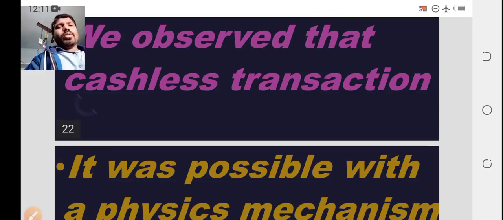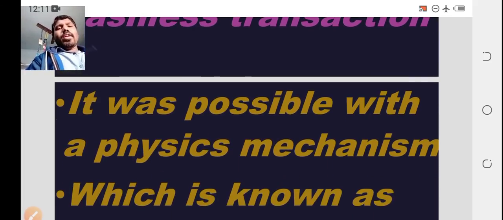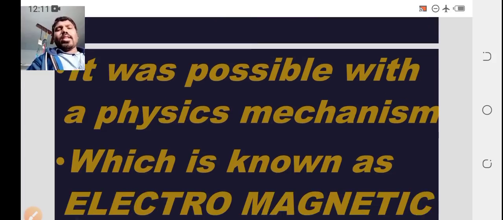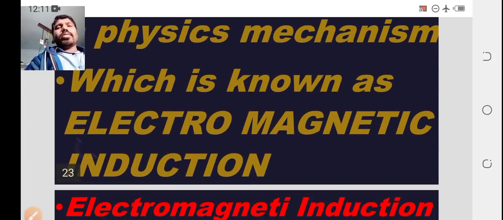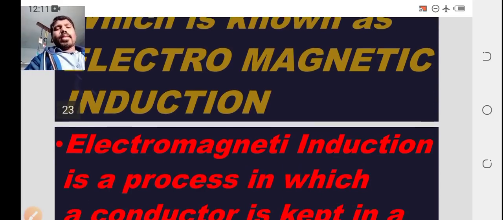We are simply doing the transaction. This is nothing but a cashless transaction. How you take money from the ATM, how you scan the QR code, and ATM card transactions, all of these are possible because of a physics mechanism, simply defined as electromagnetic induction.